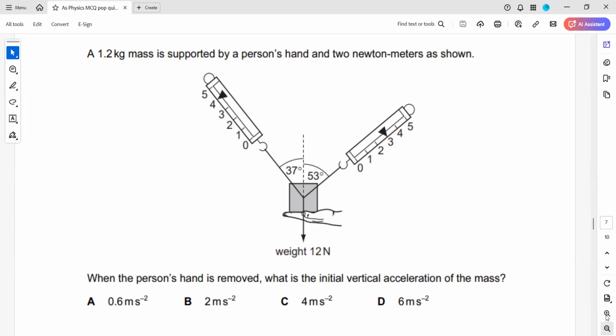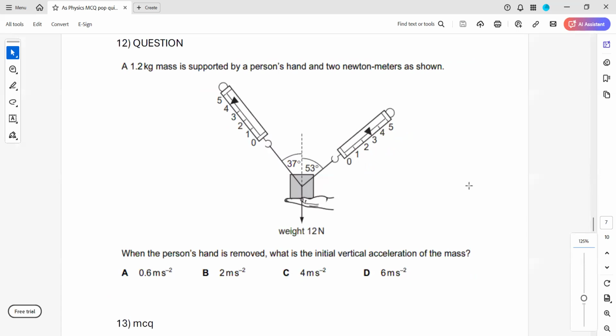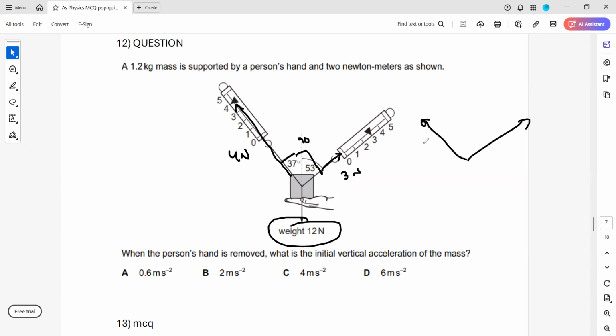Question 12, okay. In question 12, a 1.2 kg mass is supported by a person's hand and 2 Newton meters as shown. When the person's hand is removed, what is the initial acceleration of the mass? So the weight is acting downward, which is 12 Newton. What is the resultant force of these two Newton meters? Because this total angle is 37 plus 53, which will make 90. So if we have two vectors which are perpendicular, like one of them is 3 Newton, another one is 4 Newton, what is the resultant of the two vectors? We can use the Pythagoras theorem, 4 Newton and 3 Newton.